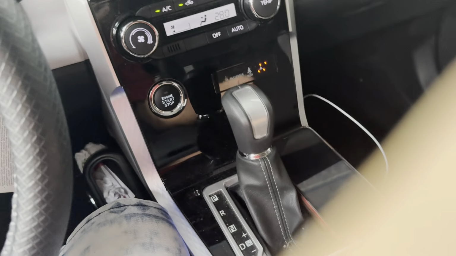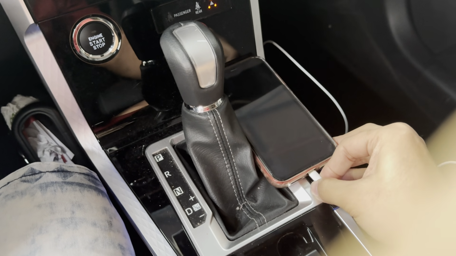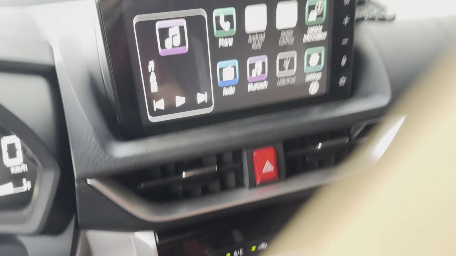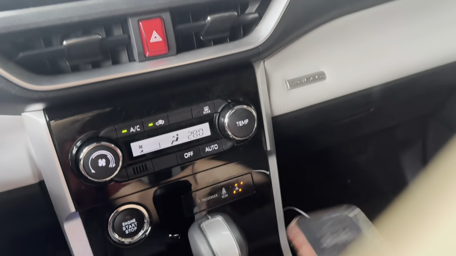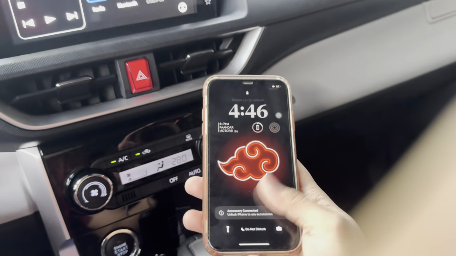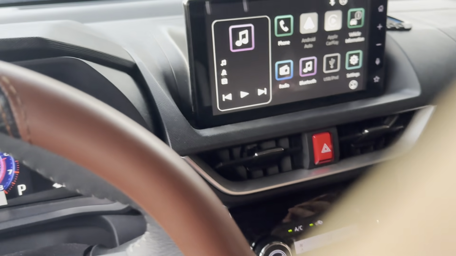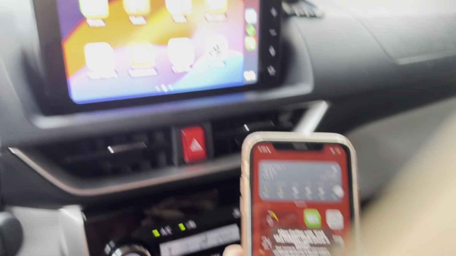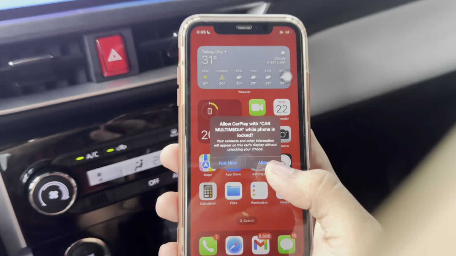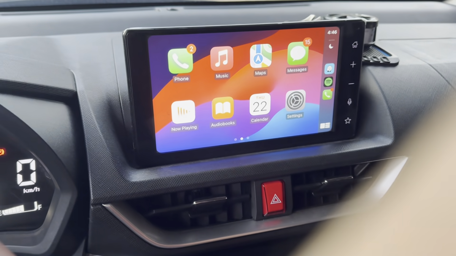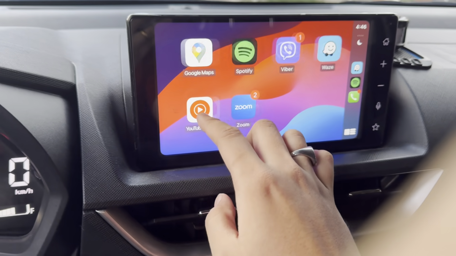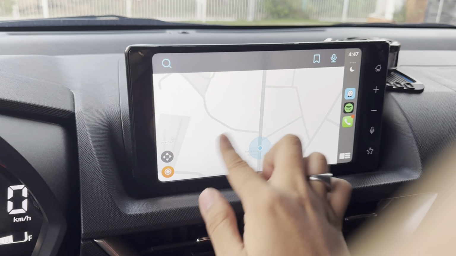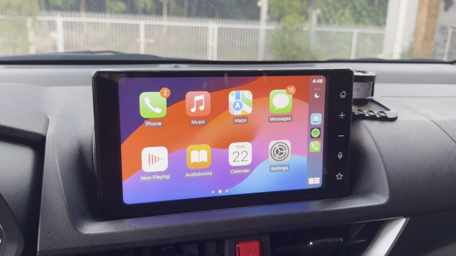Okay, so the USB-A adapter just got plugged in, and now let's try to plug the lightning cable into the iPhone. Okay, charging, and then let's see. Same as with the iPhone 15, you need to unlock it to enjoy your CarPlay. Now it says Apple CarPlay multimedia, would you allow it to be used while unlocked? We allow that. Still the same as a while ago, you still get to enjoy the exact same beautiful Apple CarPlay feature.